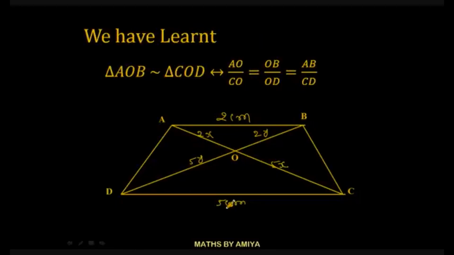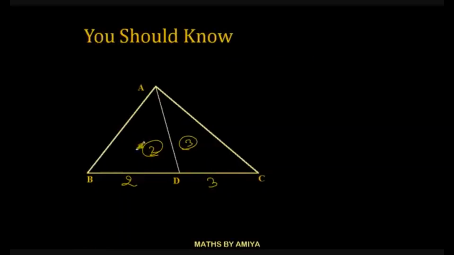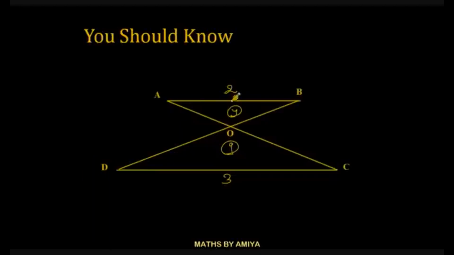First, side ratio is same as the diagonal intersect ratio, or the diagonal intersect ratio is the same as the side ratio. Second, base ratio and the area ratios are same if you have common base and common vertex. Third, if you have parallel line side ratio, we can find the ratio of the area, that is 4:9, or if you have 2 or 3 by the intersect ratio, this should be 2x, this should be 3x, this should be 2y, this should be 3y. Or if we have area 16 or 25, we can find the side ratio 4:5. So the intersection ratio is 4x, 5x by the similarity 4y and 5y.